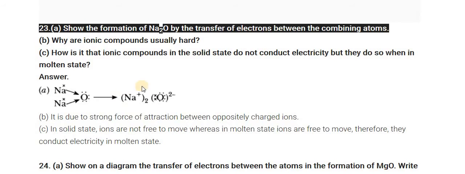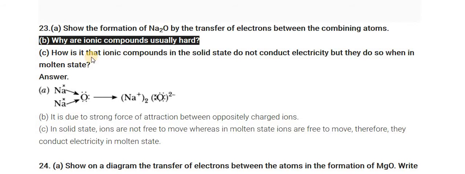So during the formation of Na2O, what happened? These 2 electrons which are donated by the sodium are accepted by the oxygen. Here you can see in the figure, the 2 crosses denote the electrons donated by the sodium, while the rest of the 6 electrons are of the oxygen. The 2 electrons donated by the sodium are gained by the oxygen. Like this, Na2O is formed.